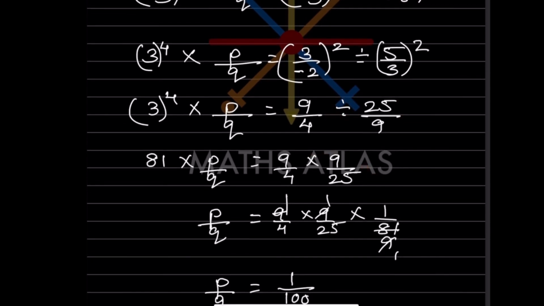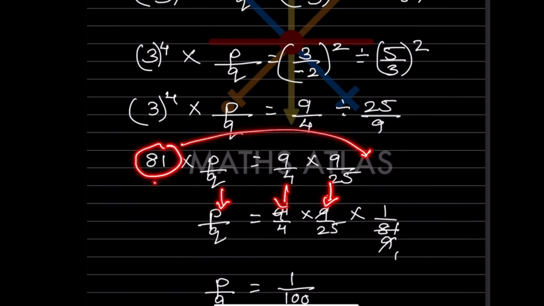So now we want p by q. So let us keep this p by q here. This is the same. So now if we take this to the right hand side, since this is in the numerator, it is going to get divided, 1 by 80. So multiply by 1 by 80.